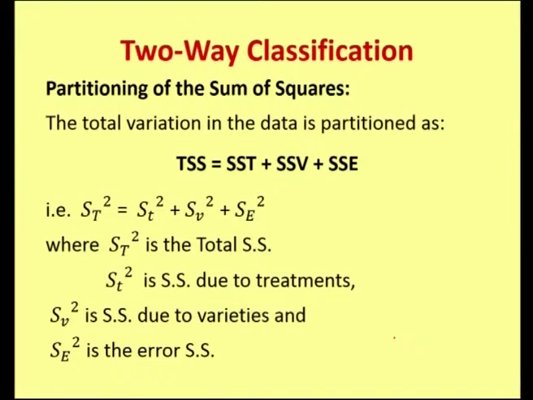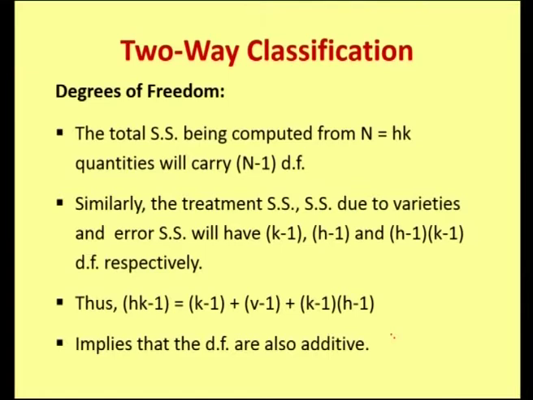And as in the case of one-way classification, here also the total variation in the data is partitioned into different sums of squares. So, the total sum of squares here is due to 3 components: the first one, sum of squares due to treatments, then sum of squares due to varieties, and the last one is sum of squares due to error. In notation, we have S_t squared is equal to S_t squared plus S_v squared plus S_e squared, and we have the degrees of freedom for the different sums of squares.